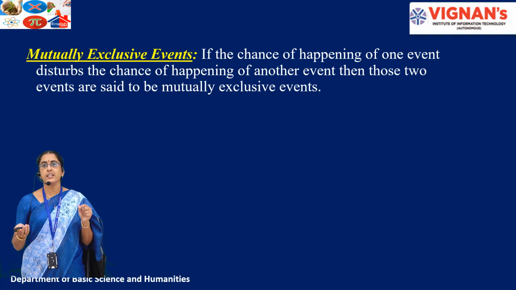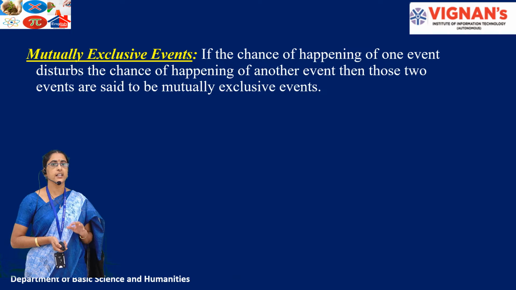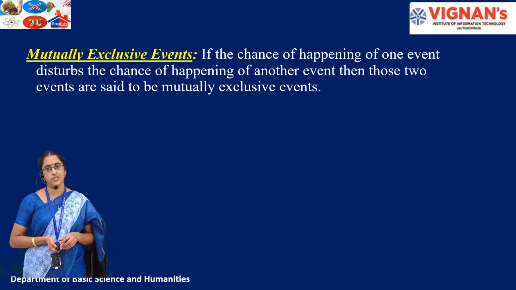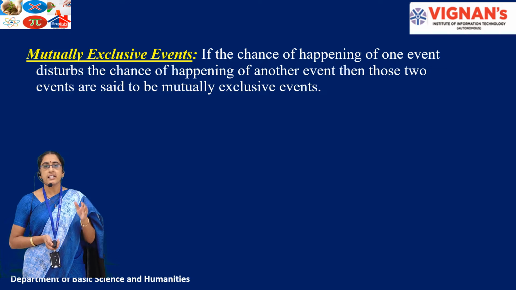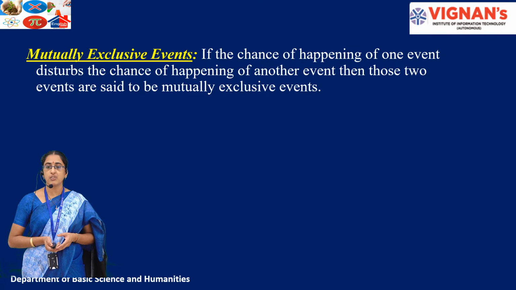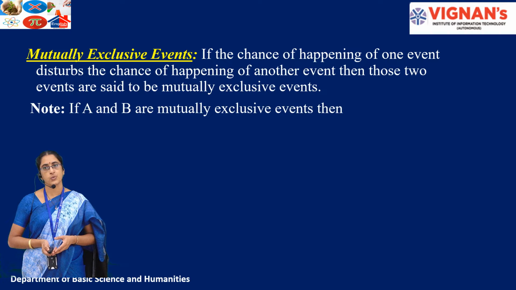But when an experiment is conducted only one time and I am getting only head, it automatically disturbs the chance for getting tail. And if I am getting tail, it automatically disturbs the chance for getting head. So here, head and tail are mutually exclusive. When there is a chance of getting head, tail is not obtained, and when there is a chance of getting tail, head is not obtained. So if the chance of happening of one event disturbs the chance for the happening of another event, then those two events are said to be mutually exclusive events.